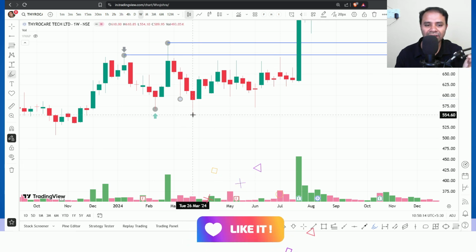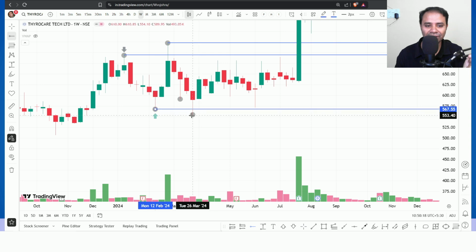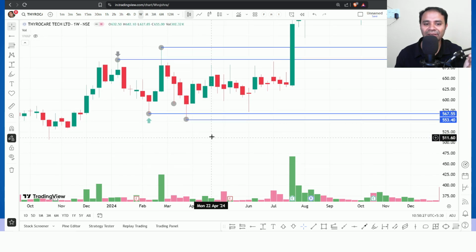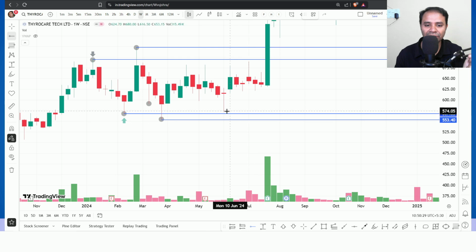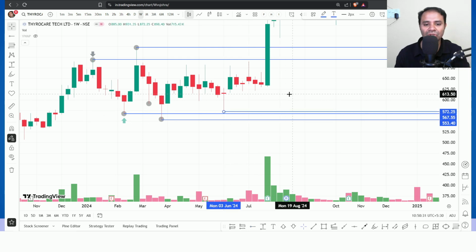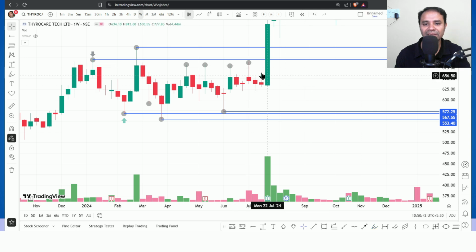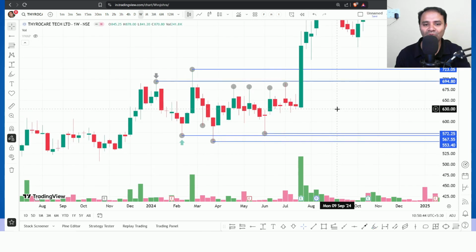And what about this candle? Again rejected. So I am just trying to mark the lows. I just marked the highs based on the wicks, and I just marked the lows based on the wicks. Another rejection over here. In a simple way, something is happening. A lot of wicks are there. When the market approaches 680, many people are selling. But what happened? We don't know.